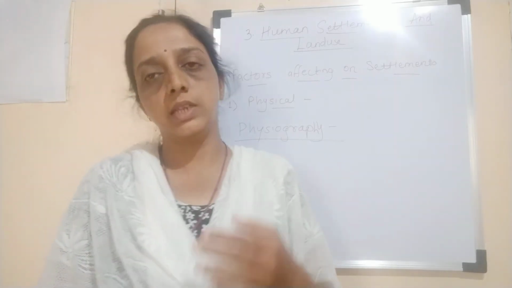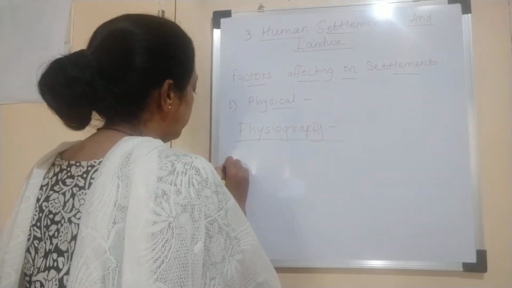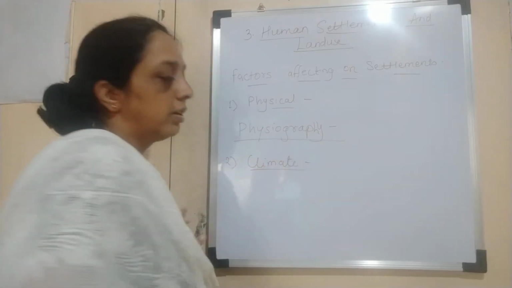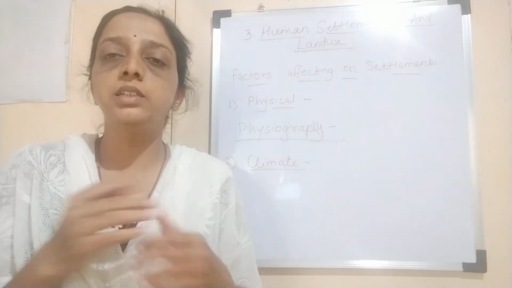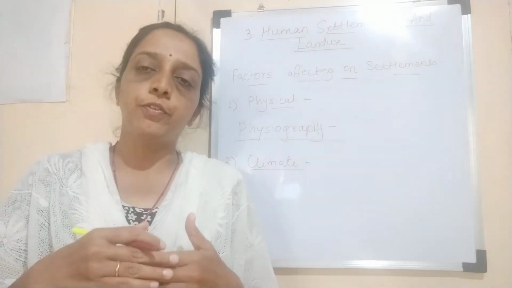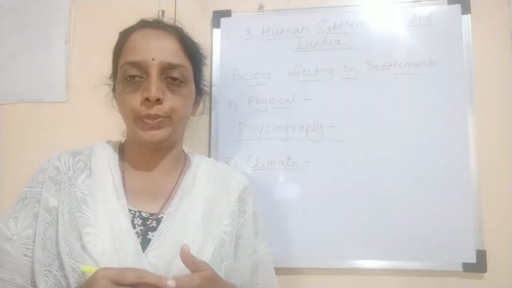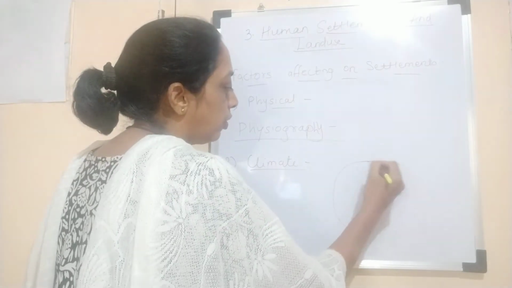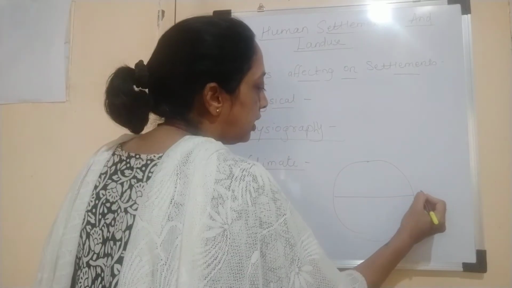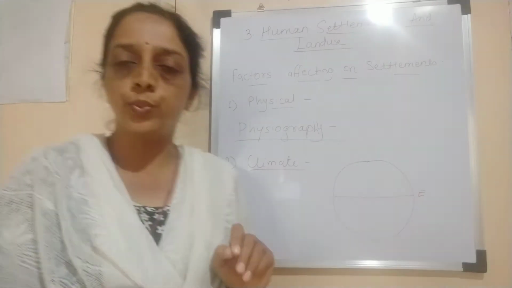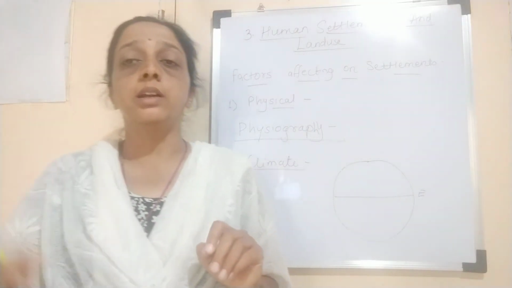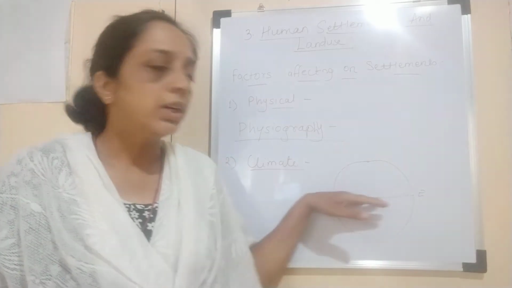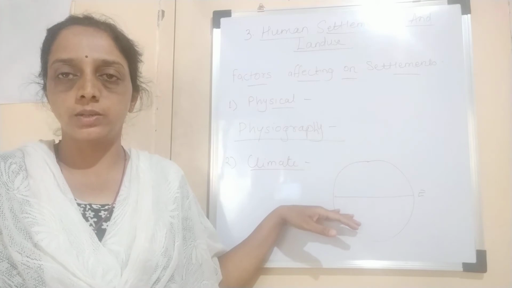The second factor is climate. Now man cannot settle in severe climatic conditions like very high temperature or very low temperature. If we see the globe, the equatorial areas are the areas where temperature is very high and rainfall is very high, and so we see less population in the equatorial regions.